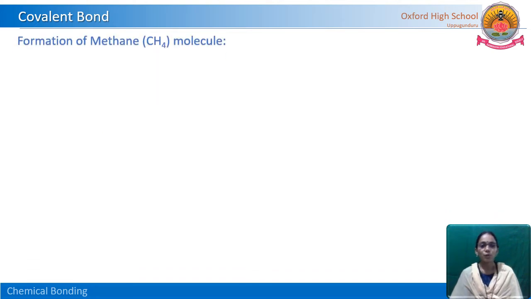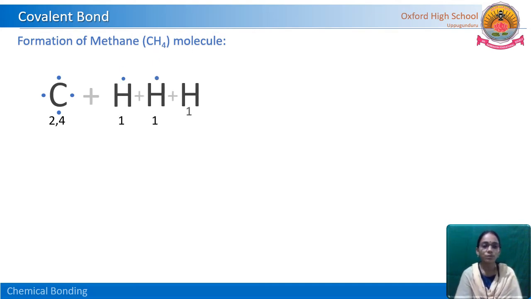Let us see the bond formation in methane molecule. First we need to write the electronic configuration for carbon. How many valence electrons are there? 4. And how many are required to get the octet? 4 more electrons. And for 4 hydrogen atoms, how many electrons are there here?